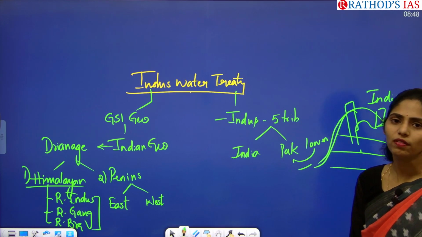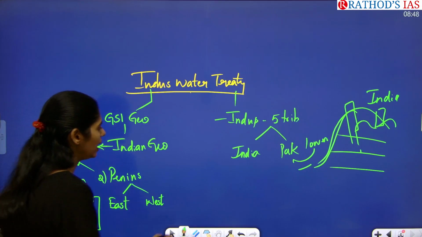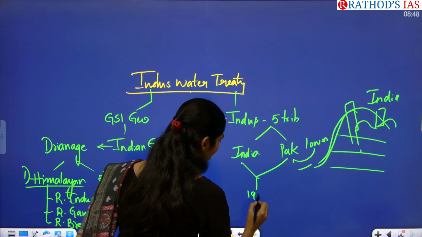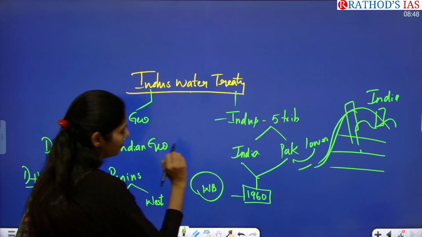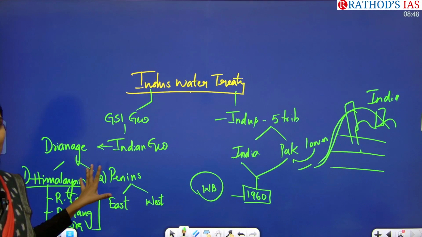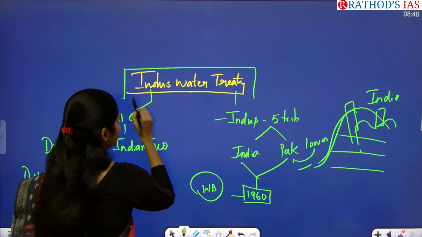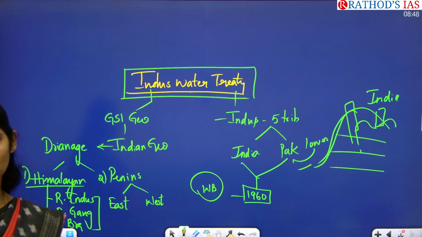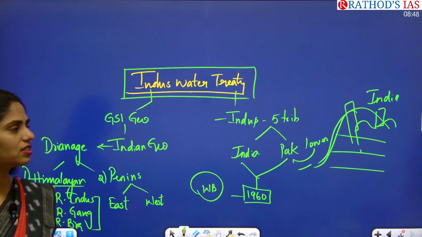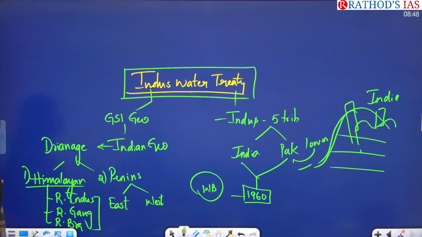So to control the proper flow of water to Pakistan, we came up with this Indus Water Treaty, and we signed this treaty between the two countries in the 1960s itself, and this agreement was brokered by the World Bank. Now if you see this article, the Indus Water Treaty, many times we and Pakistan have had talks on this, but recently Pakistan is not showing any interest in finalizing the changes in this treaty. Because of this, India freezes the Indus Water Treaty. That is the news, and this is some brief background regarding this article.